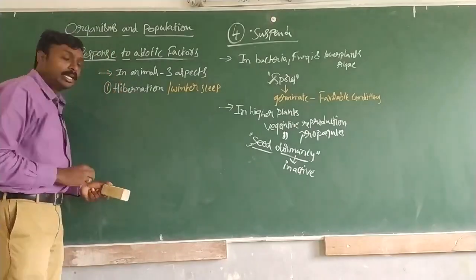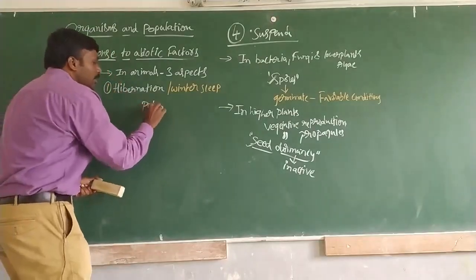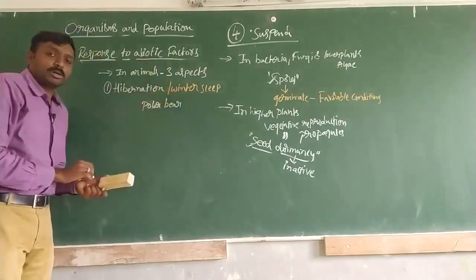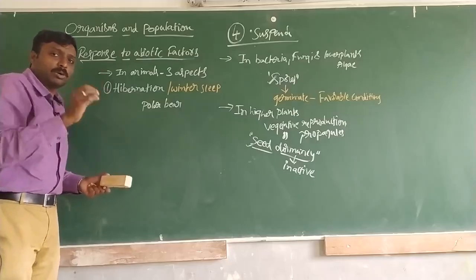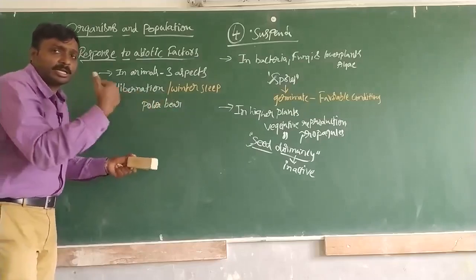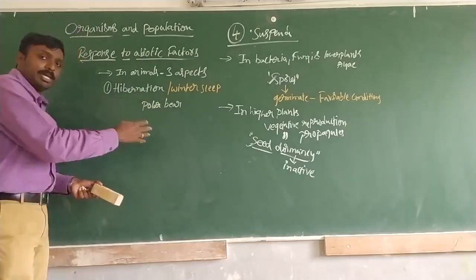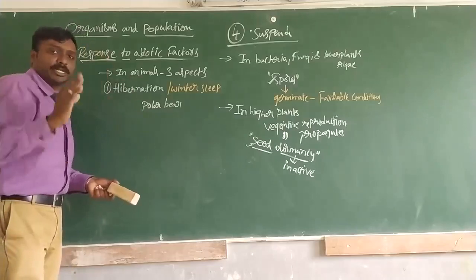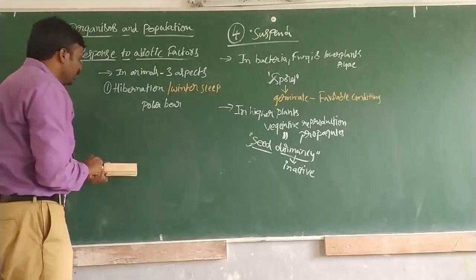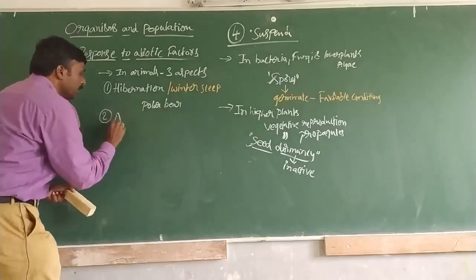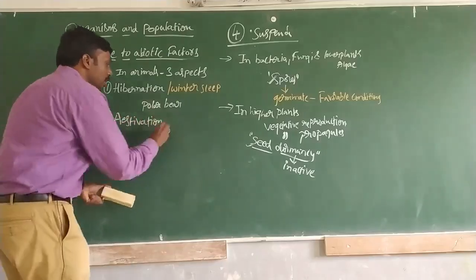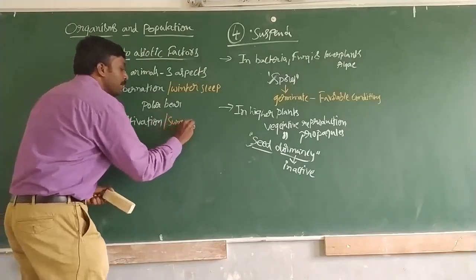What is happening here? The best example is the polar bear. Hibernation, winter sleep: to avoid extreme cold conditions, the bear goes into some warm place like caves and sleeps for the whole winter duration. That is what is called hibernation or winter sleep. Then the second aspect is estivation, also called summer sleep.